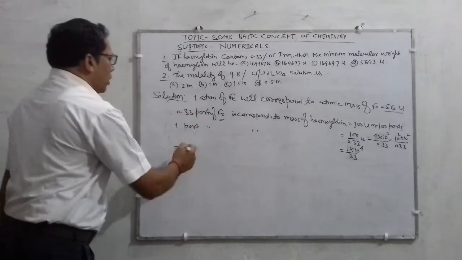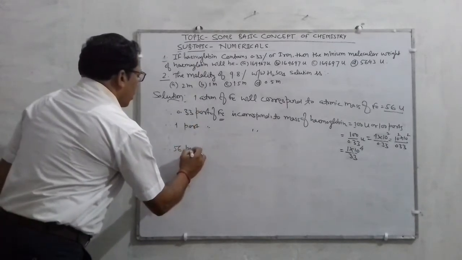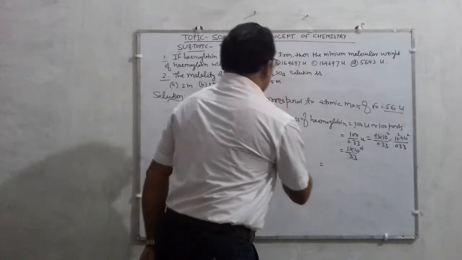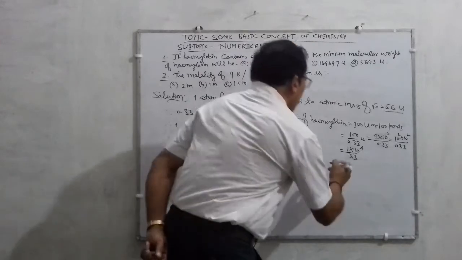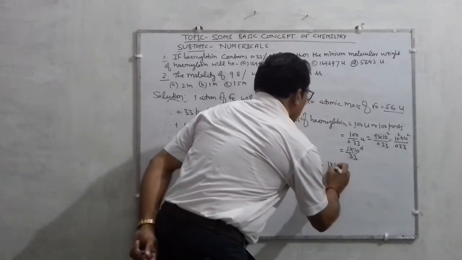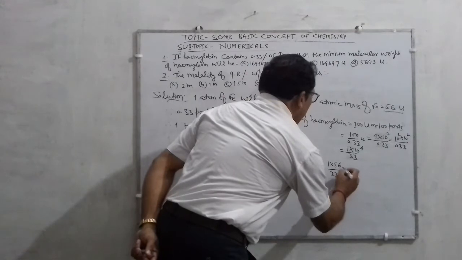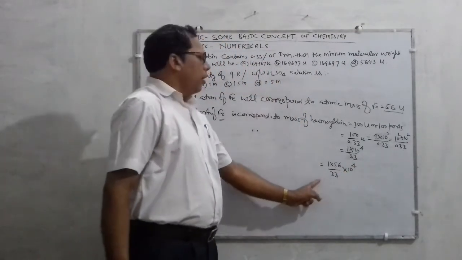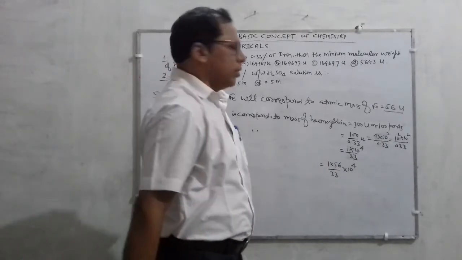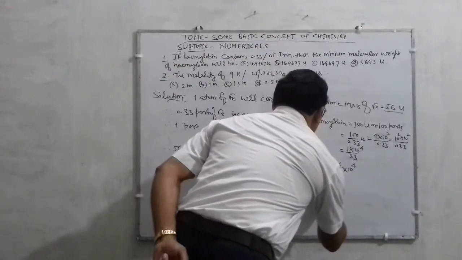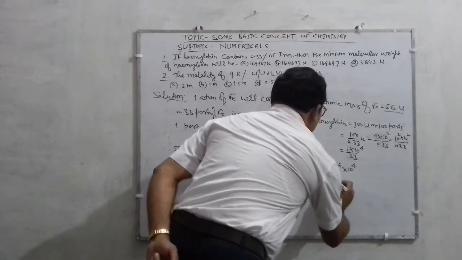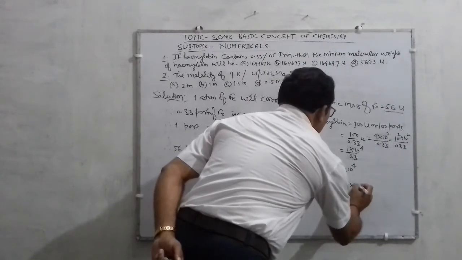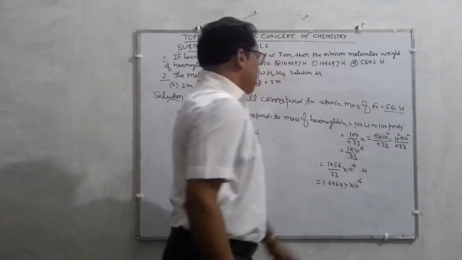So according to the question, 56 parts of iron correspond to what? Correspond to the mass of hemoglobin, which will be 1 into 56 divided by 33 into 10 to the power 4. If you divide 56 by 33, perhaps the value will come 1.69697 into 10 to the power 4 u.